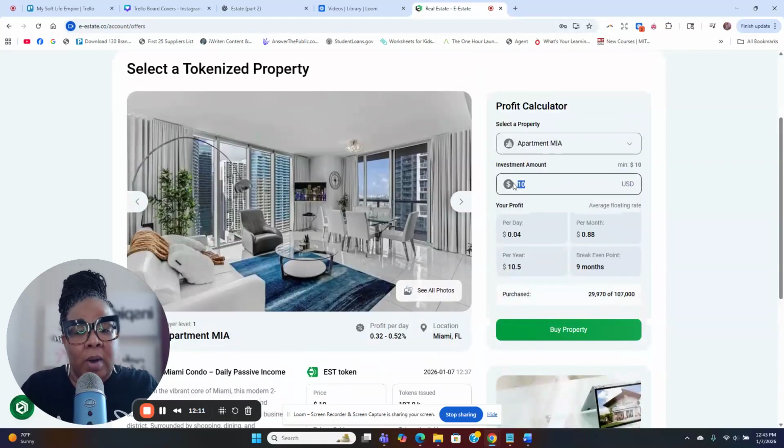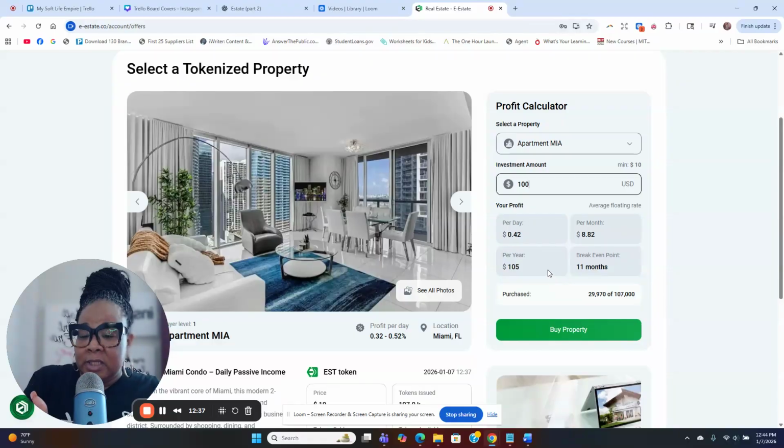So I'm going to invest $100 into this Miami property. It's going to give me 42 cents a day. But I want to be able to take some profit and reinvest. Okay. So I'm going to make 42 cents a day. Per month I make $8 a month and $105 a year. Okay. I'm going to get paid that for 18 months.